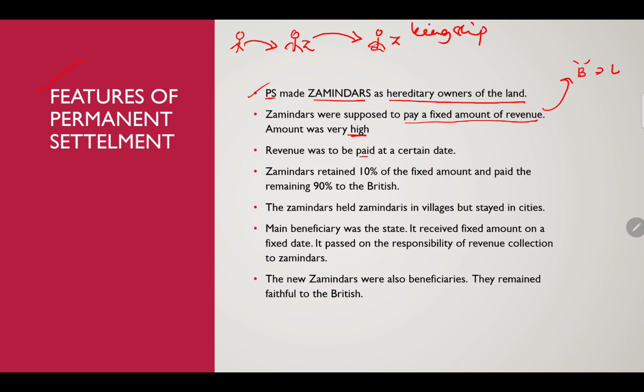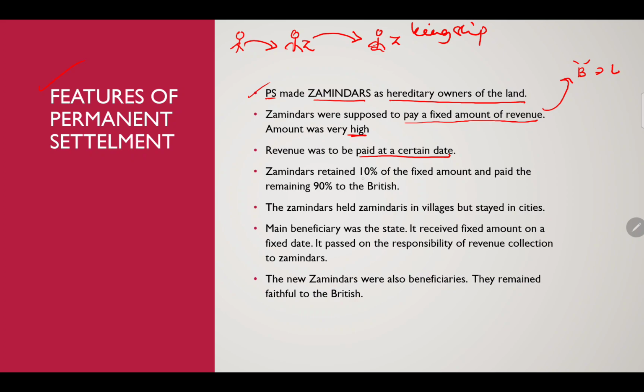Revenue was to be paid at a certain date, the same way we need to pay our electricity bill on a particular date, then only we get electricity, right? At that time also revenue was to be paid on a certain date.